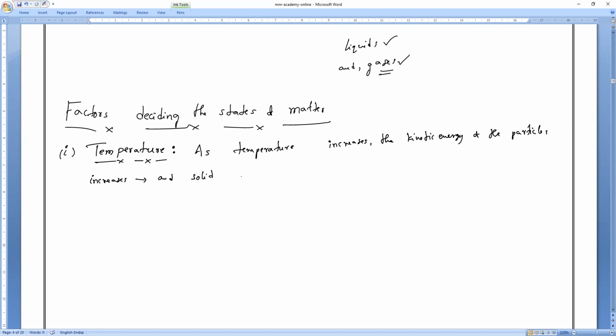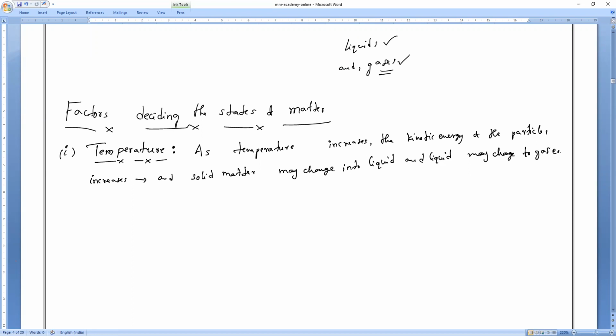Solid matter may change into liquid, and liquid may change into gas, the gaseous state.